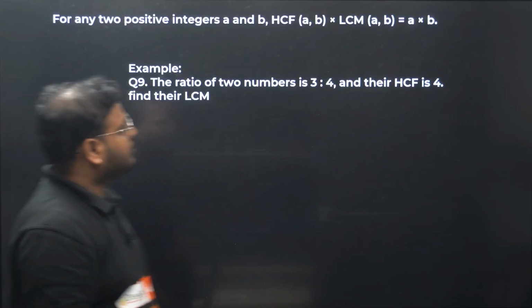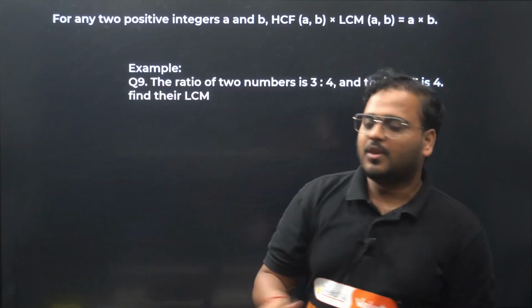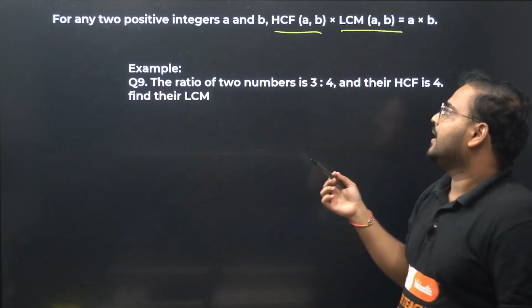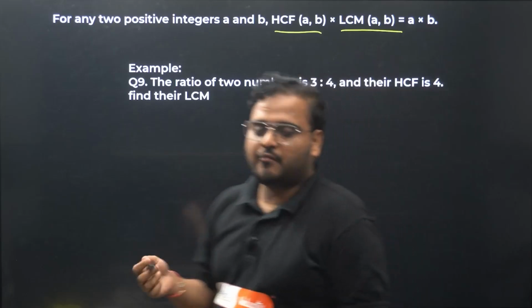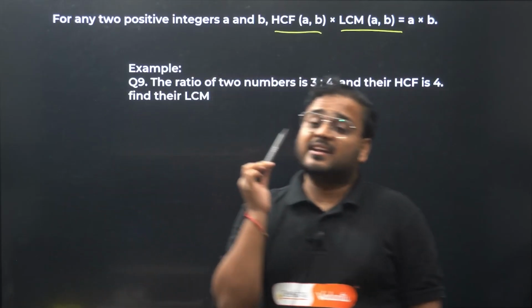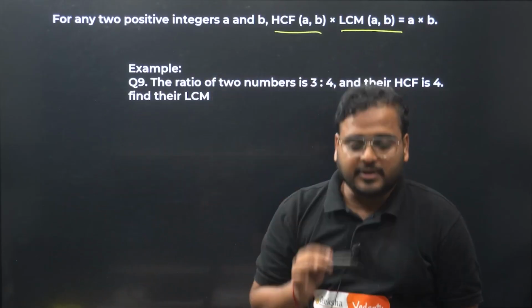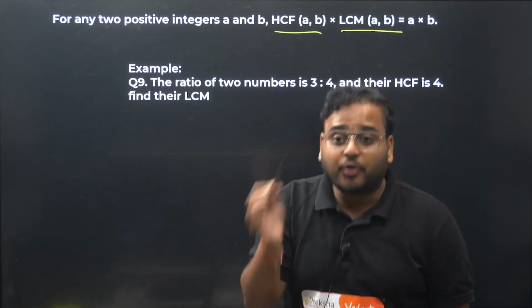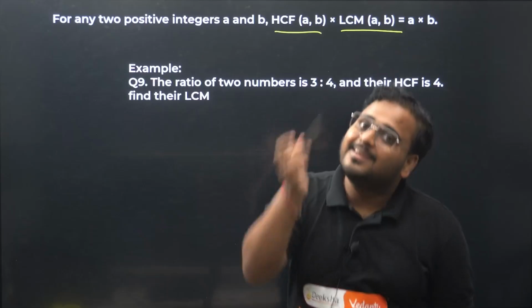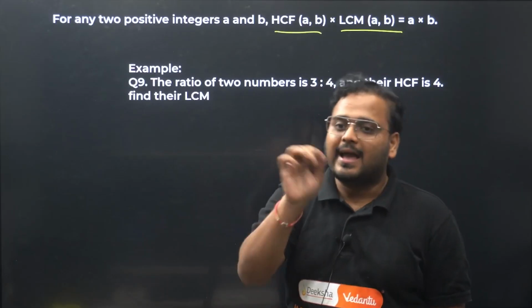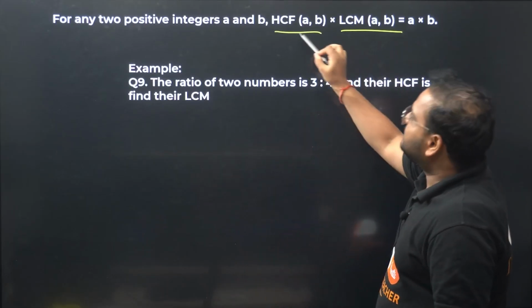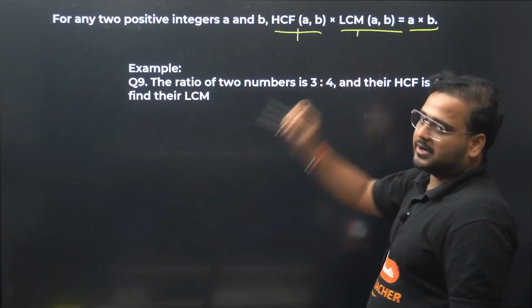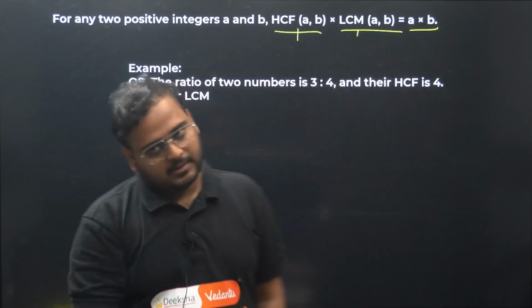Let's move on. Question number 9. Before that, a concept. This concept has been explained with the help of this question. The concept is, if you have the HCF and LCM of any two given numbers, then there is a relation between the HCF, LCM and the numbers. What did I say? If you have the HCF and LCM of any two given numbers, you can find that, right? I've taught you that. Then there exists a relation between HCF, LCM and the numbers. It's like this. HCF into LCM equals the numbers' product. The numbers' product. Okay. Let's see on a question.